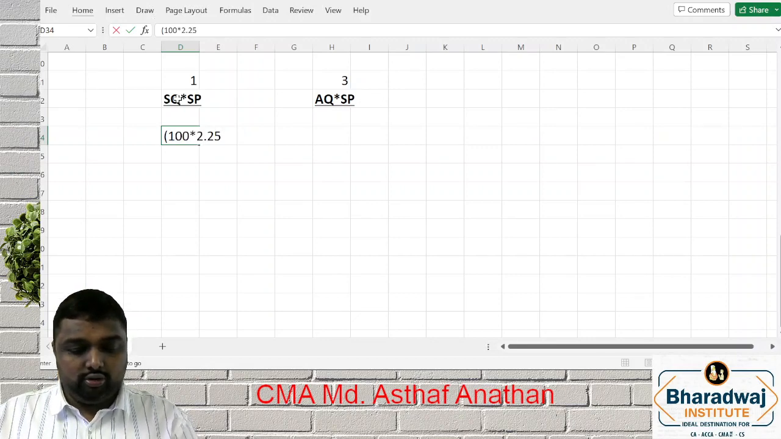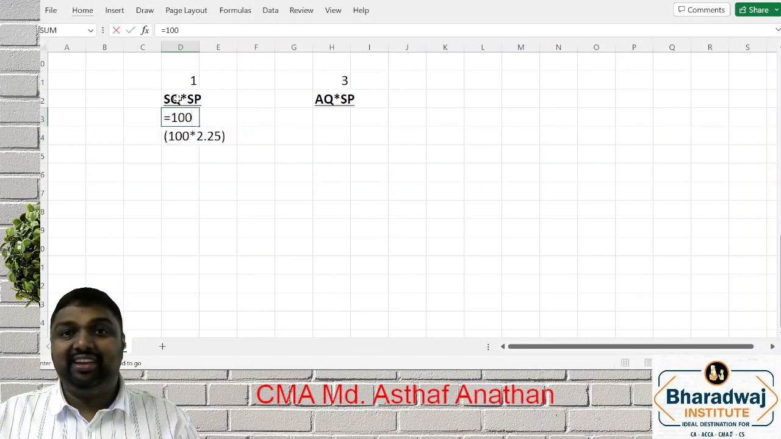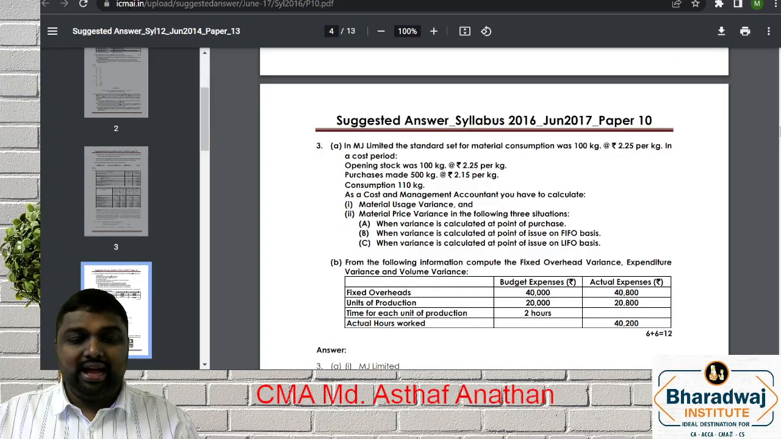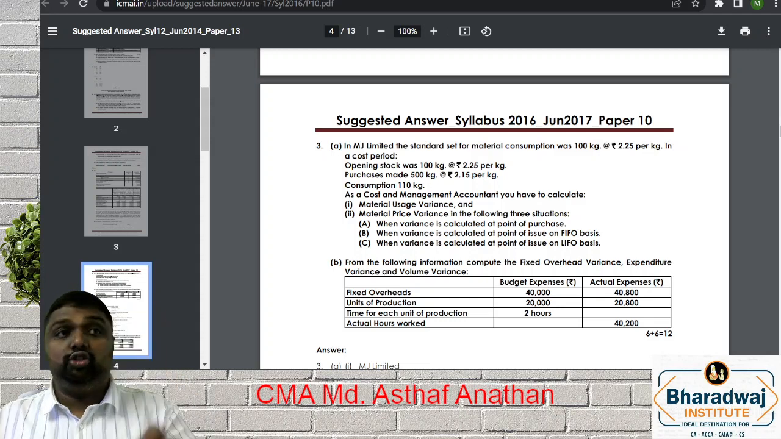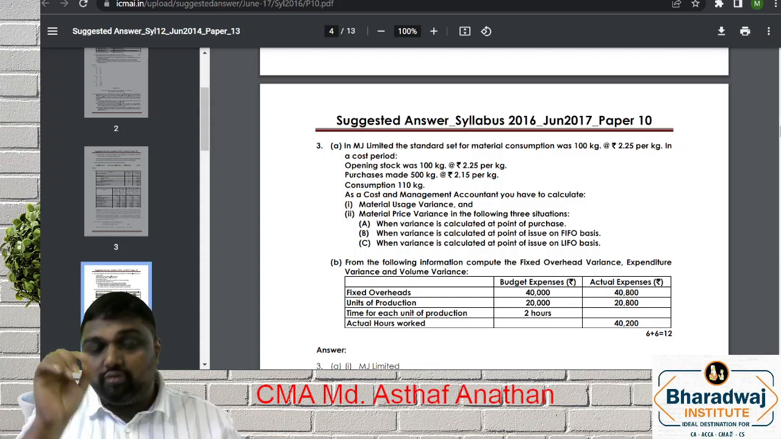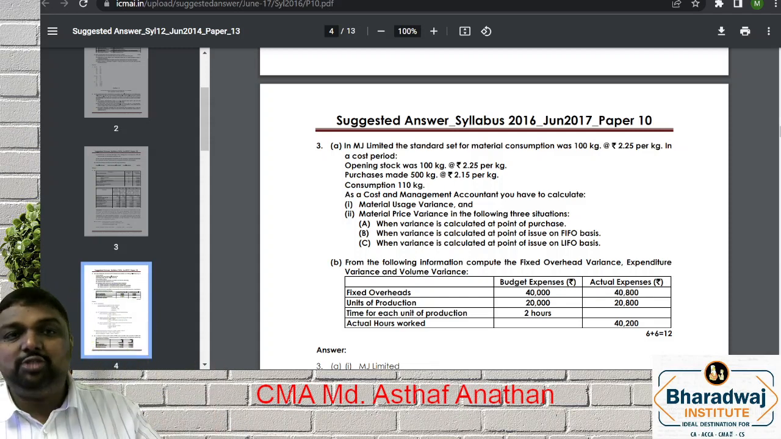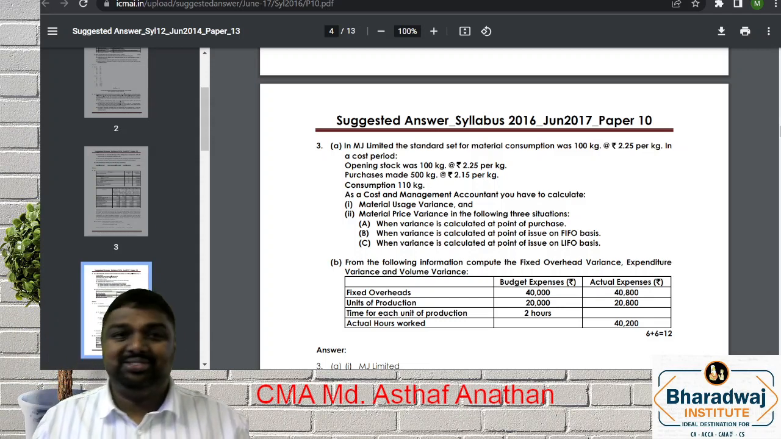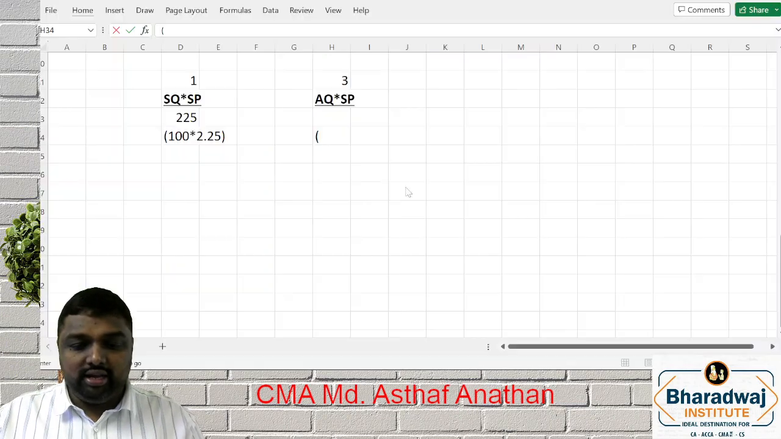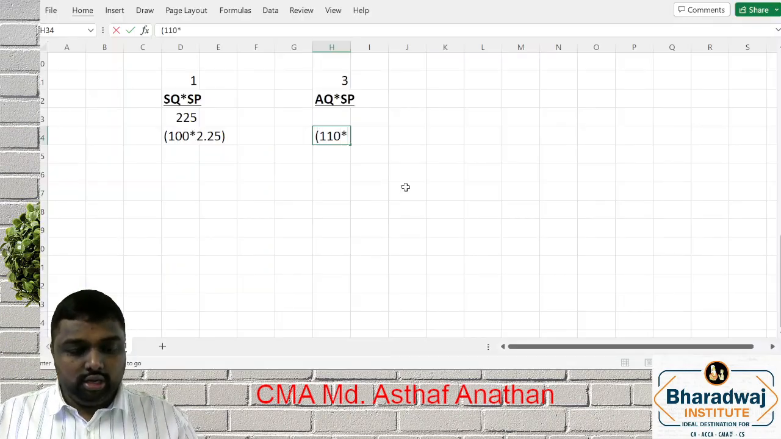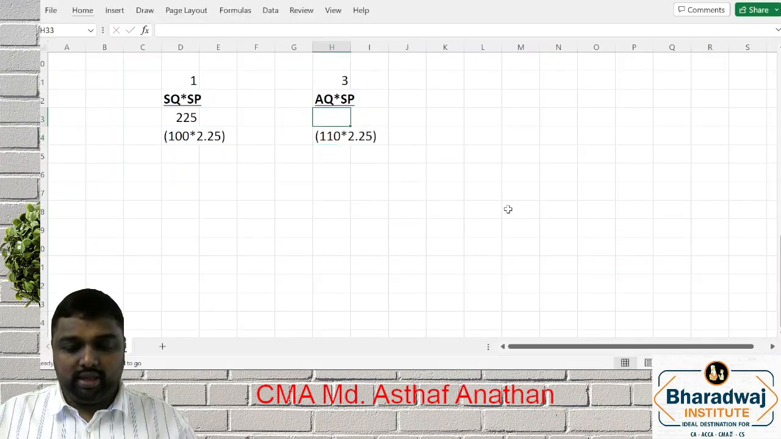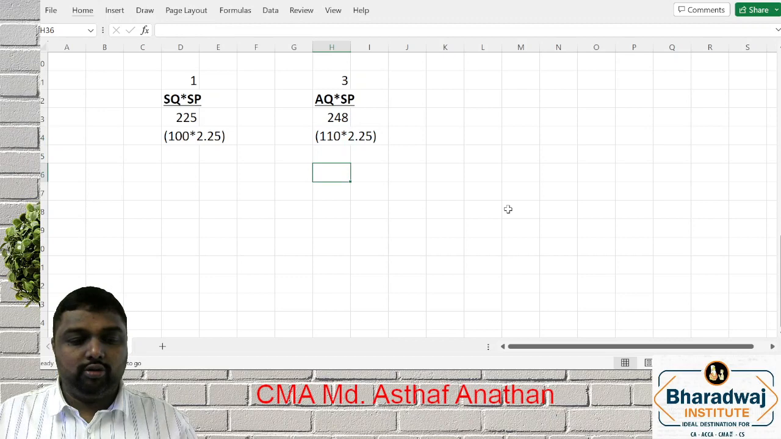So 100 into 2.25, what will we get, my dear friends? 225. What is the AQ? Consumption. AQ means actual quantity consumed. Please understand, in some questions AQ might not be given. You have to find it out: opening stock plus purchases minus closing stock. So what will you get here? 110 kg into standard price. What is your standard price? 2.25. So 110 into 2.25, you get it.